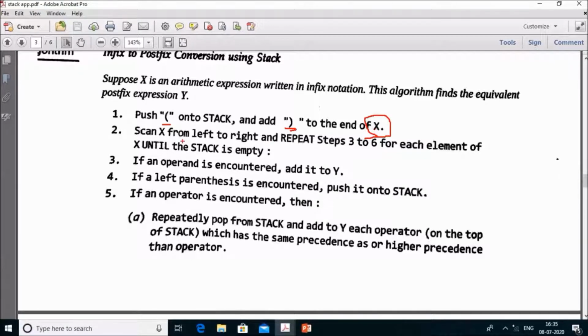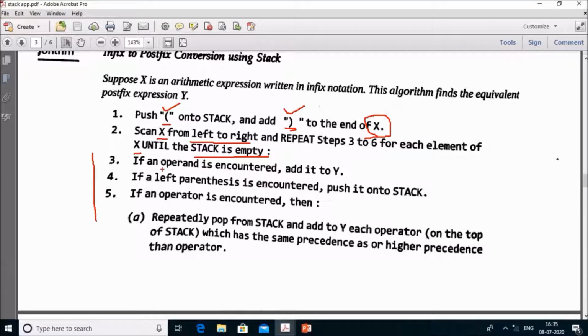You just have to push this element onto the stack and add this right parenthesis to the infix notation and just read the infix notation. That means you have to read X from left to right and repeat steps 3 to 6 for each element of X until the stack gets empty.